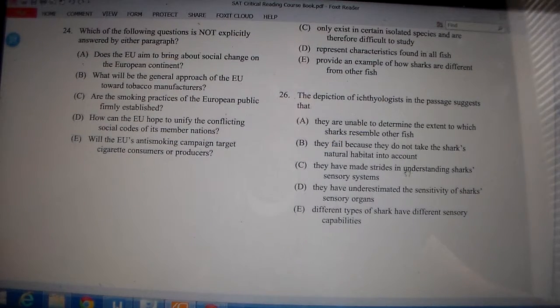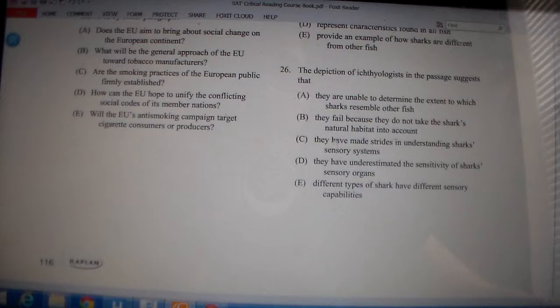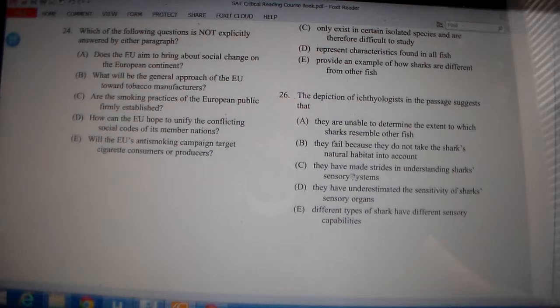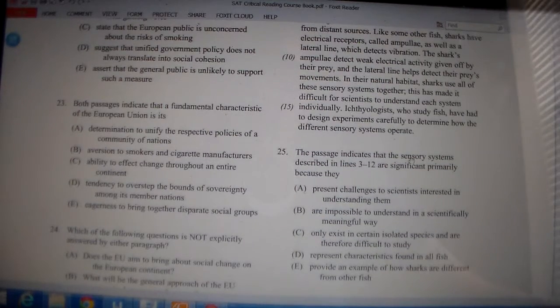Let's try this one. C. They have made strides in understanding shark sensory systems. That certainly works. They've had to construct careful experiments to determine how they operate, so that certainly is possible. They have underestimated the sensitivity of sharks' sensory organs. No, it doesn't imply that. It just says that they have to make the experiments carefully. Different types of shark have different sensory capabilities. Well, it doesn't imply that either. C has to be our answer. It's the only one that fits what they say about ichthyologists in that last sentence. Okay, good. Moving on. Let's do one more.